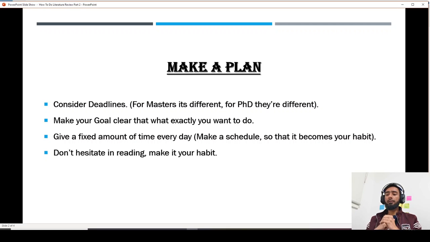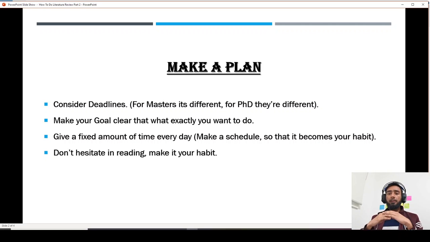The second thing is that you need to make your goal clear, that is, what exactly you want to achieve from this problem. What type of things you want to learn, like whether you want to learn the art of doing research, for example learning one specific technique and then applying that technique at various places and mastering it, or you just want to solve one specific problem from one research paper and write up one technical article out of it.